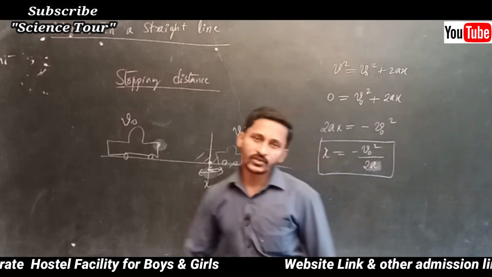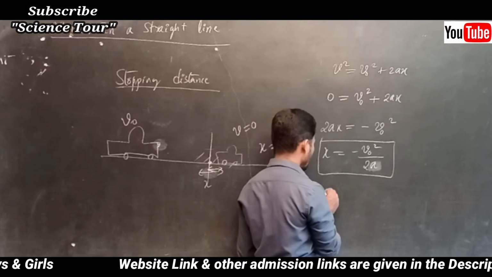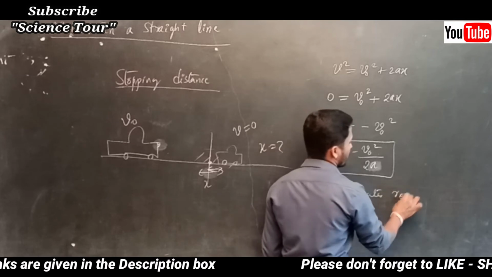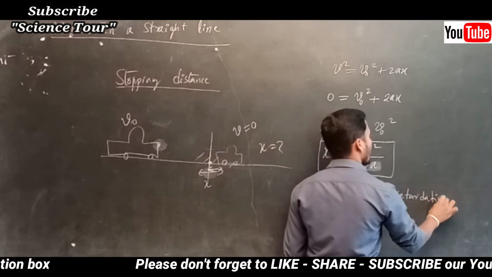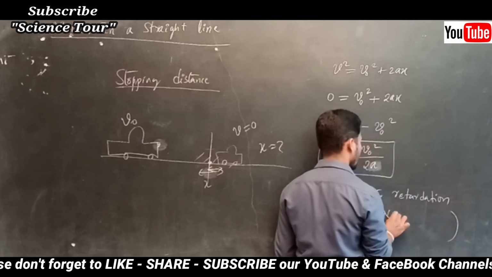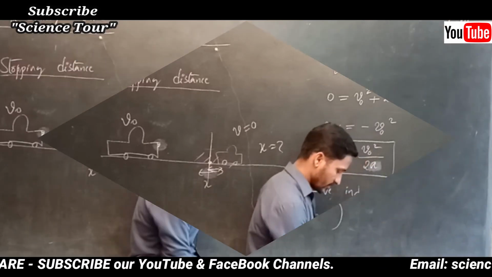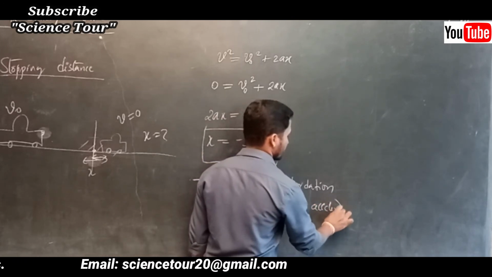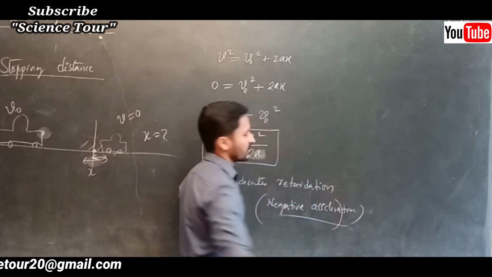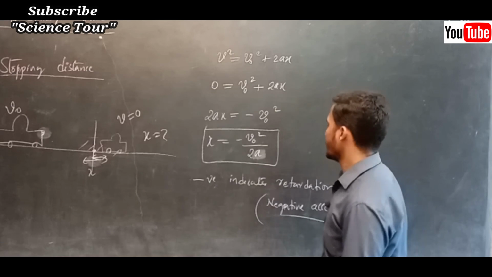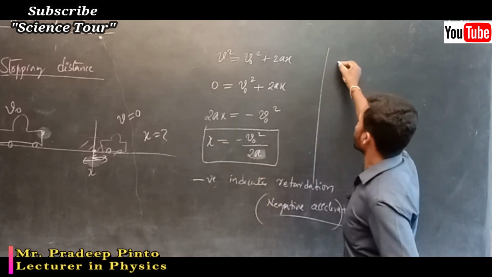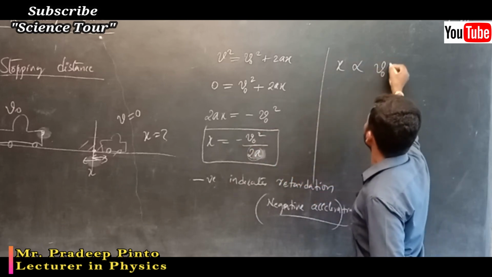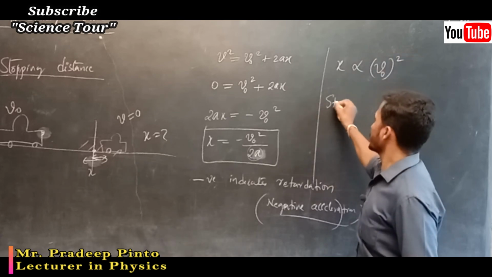Why is it minus? It is minus because negative indicates retardation. What do you mean by retardation? Retardation is nothing but negative acceleration. Or you can write that stopping distance x is directly proportional, since 2a is constant, to the square of the initial velocity.